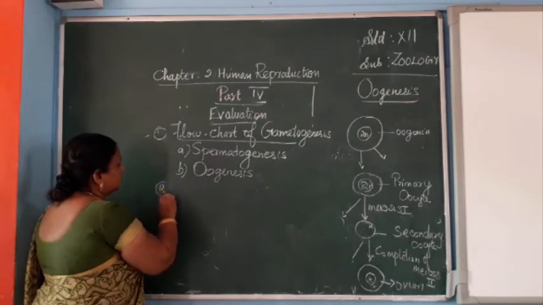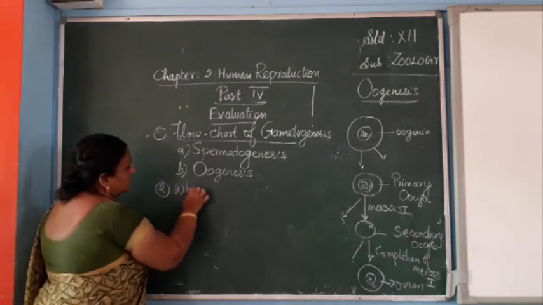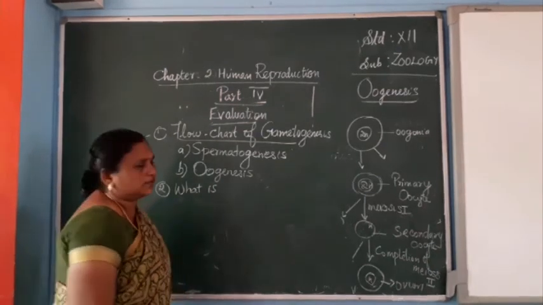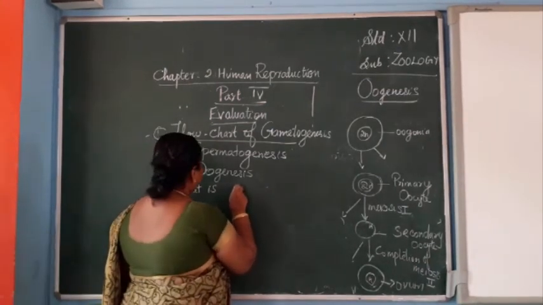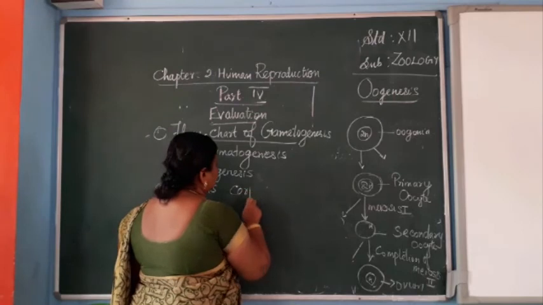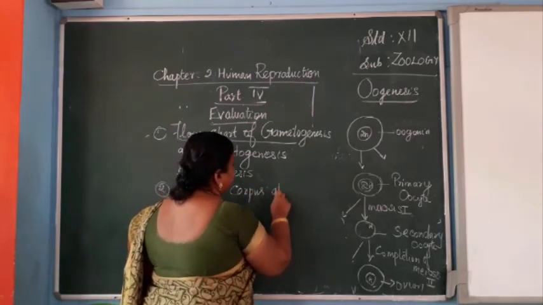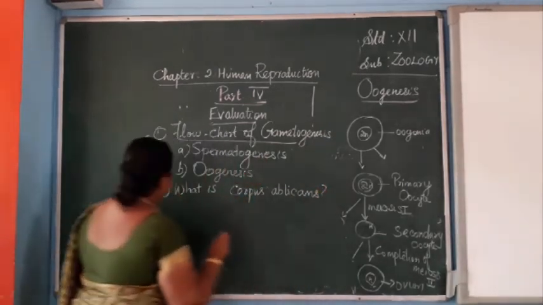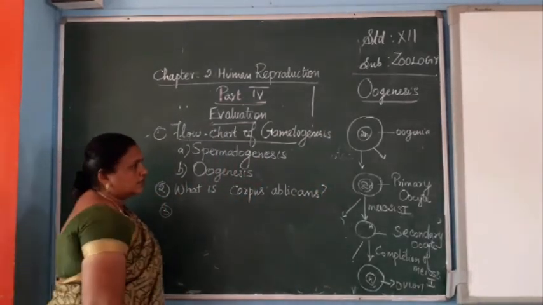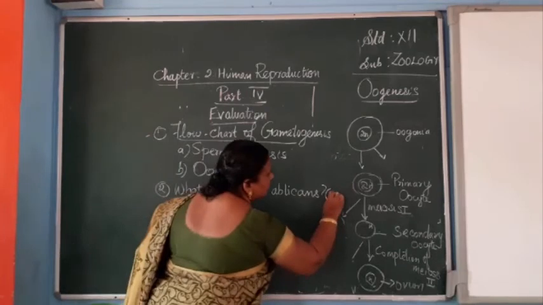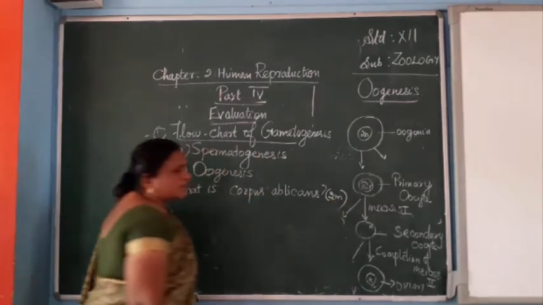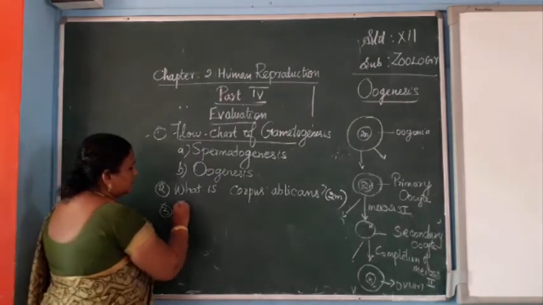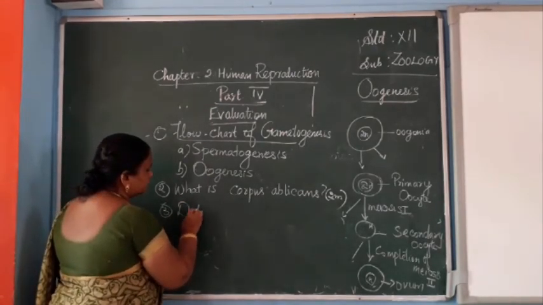Then second one, a 2-mark question: What is corpus albicans? Then the third one, a 2-mark or 3-mark question: corpus albicans and its function also. Define corpus luteum.